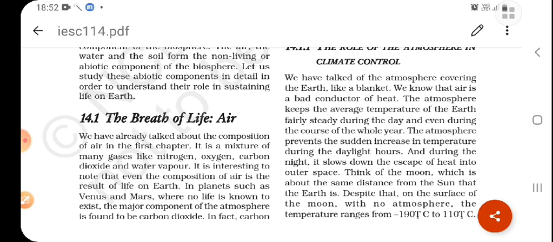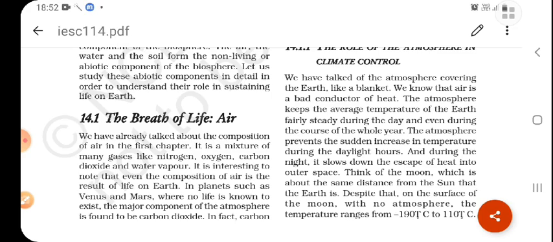Life needs these gases to live. We need oxygen, plants need carbon dioxide. So these are the life giving components. These abiotic components, the gases present in the air, give us life.